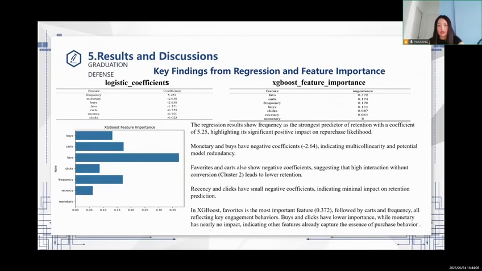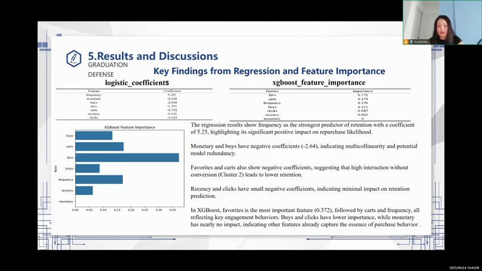Key findings from regression and feature importance. The regression results show frequency as a strong predictor of retention with a coefficient of 5.25, highlighting its significant positive impact on repurchase likelihood. Monetary and bias have negative coefficients, indicating multicollinearity and potential model redundancy. Barriers and checks also show negative coefficients, suggesting that higher interaction without conversion, cluster 2, leads to lower retention. Recency and clicks have small negative coefficients, indicating minimal impact on retention prediction.